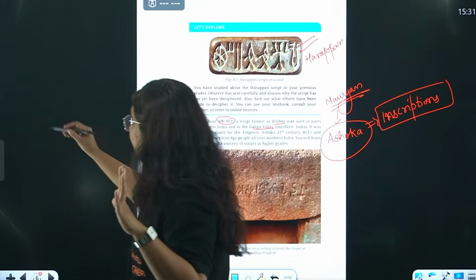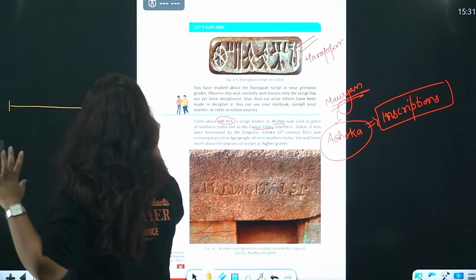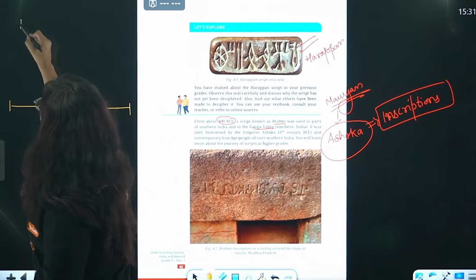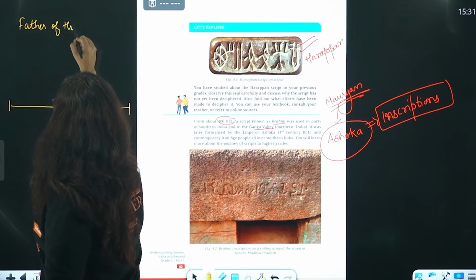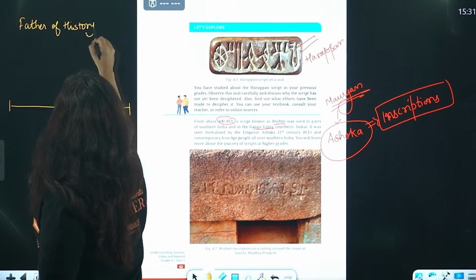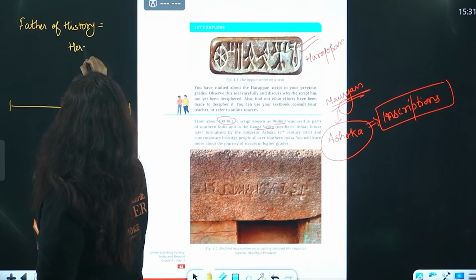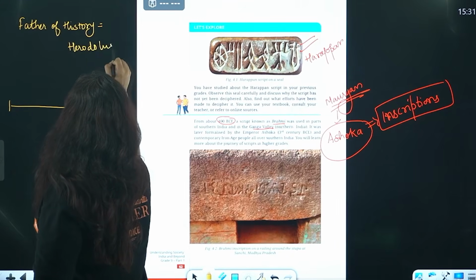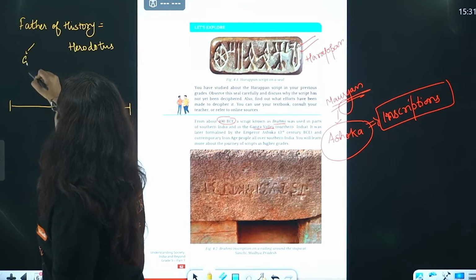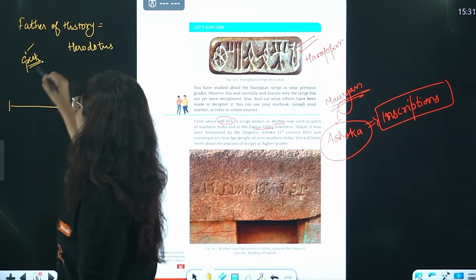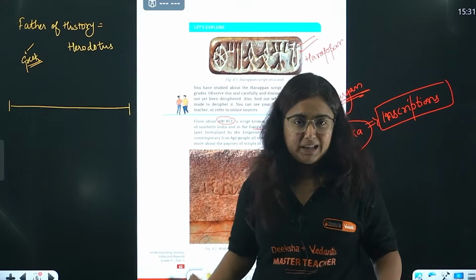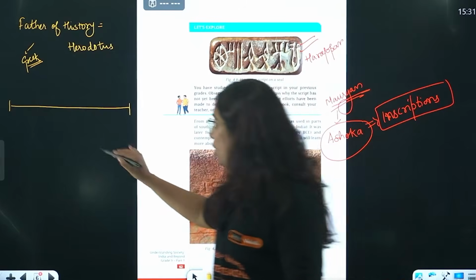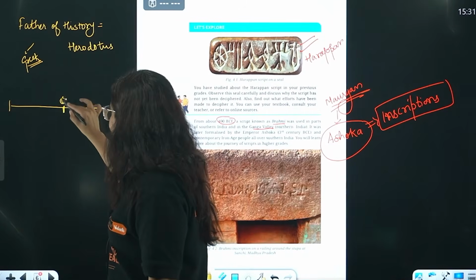When we study history, it was the Greek people who started it. Who is the father of history? Herodotus is the father of history, and he was a Greek person. So the Greeks were the people who actually started studying history. The basis will be taken as of that, so we consider a 0 year.